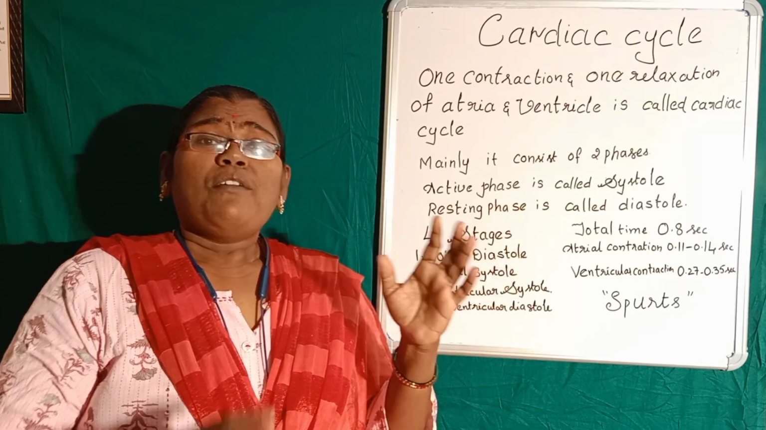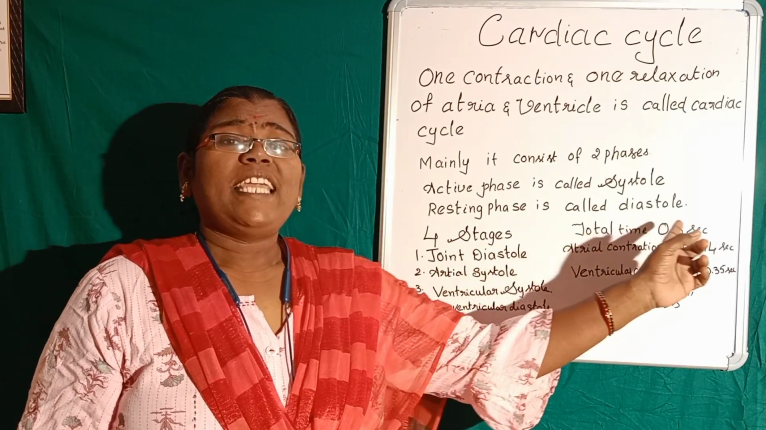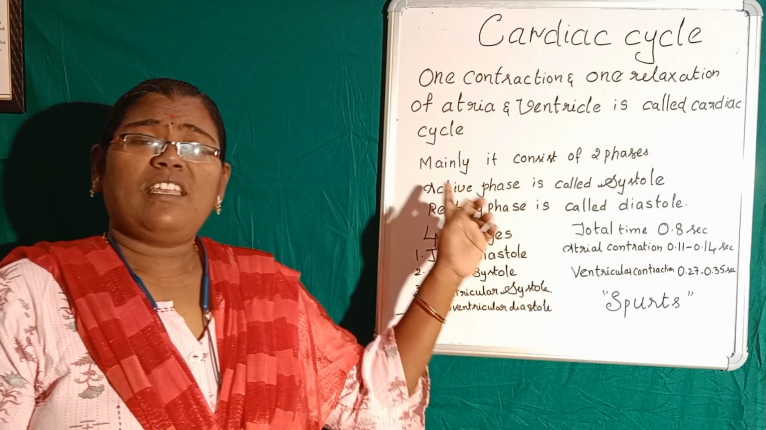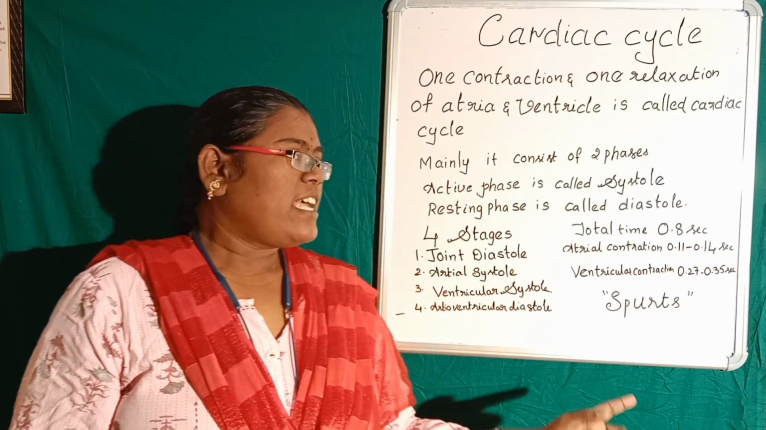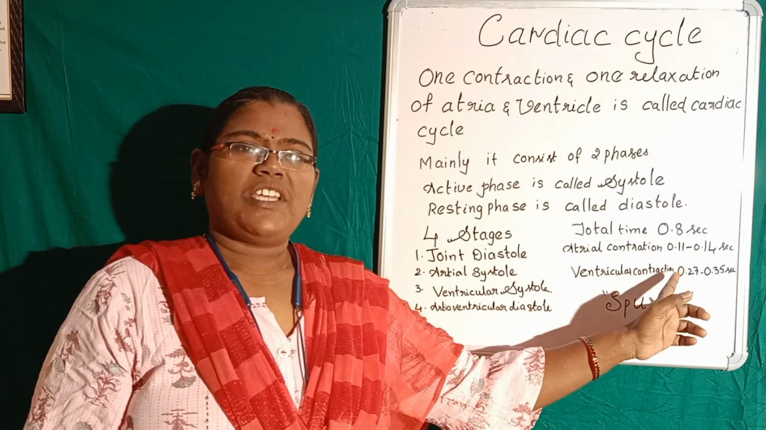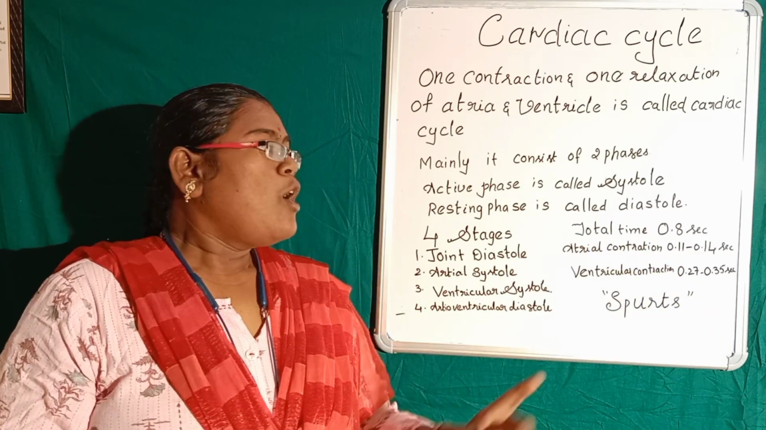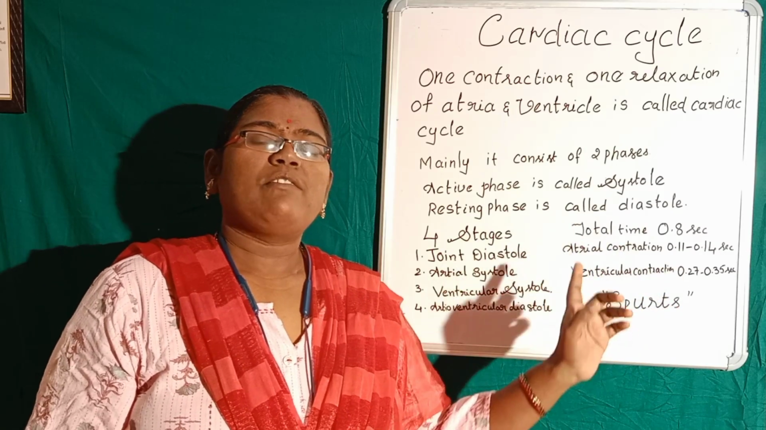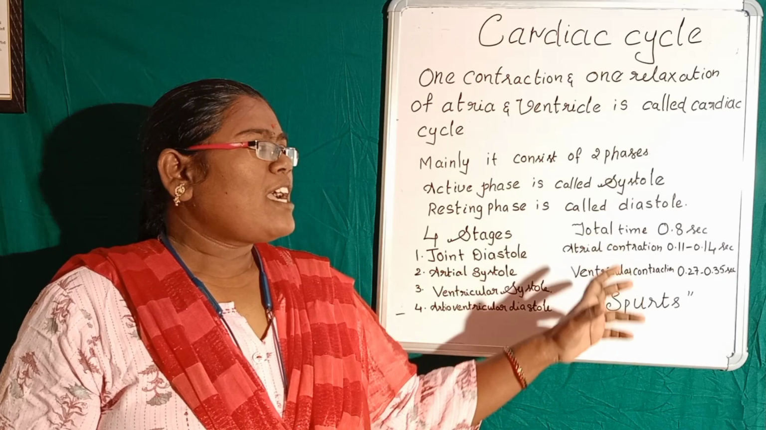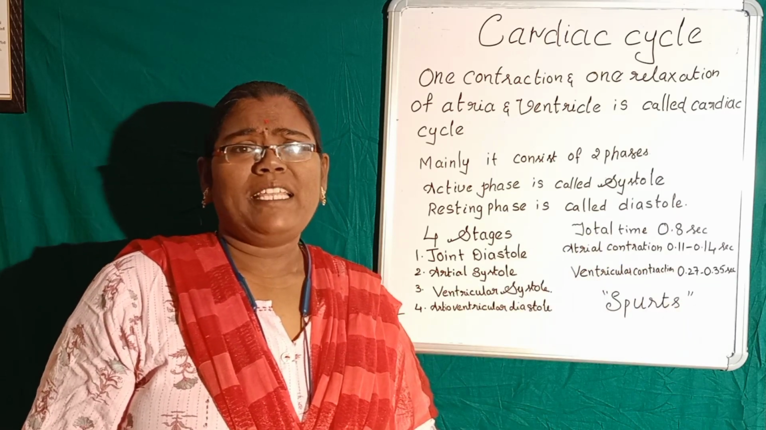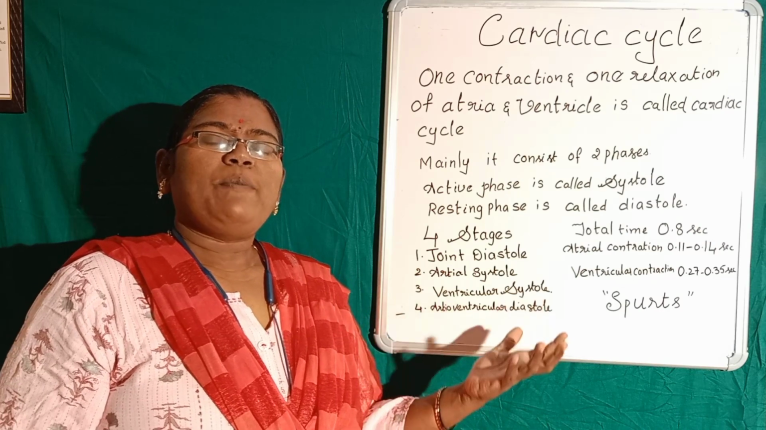Okay, so one cardiac cycle takes 0.8 seconds. It means that all the stages together require 0.8 seconds. Atrial contraction takes 0.11 to 0.14 seconds. Ventricular contraction takes 0.27 to 0.35 seconds. If you combine these two, we won't get 0.8. So then how does it work?